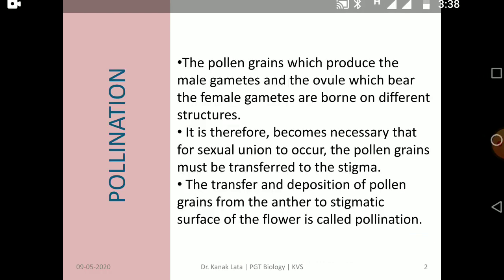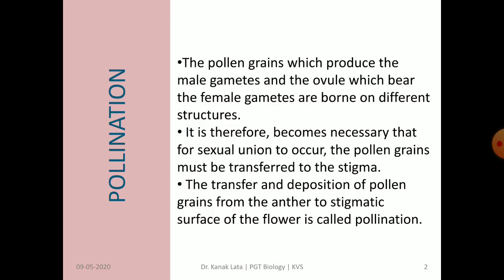So let us start. As you all know, both male and female gametes are born on different structures. So it is necessary to meet them for fusion or union of both the gametes. For this, pollination is required.